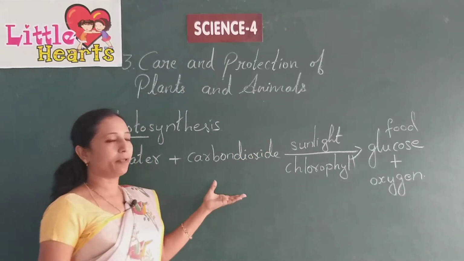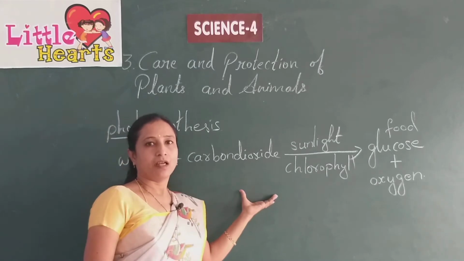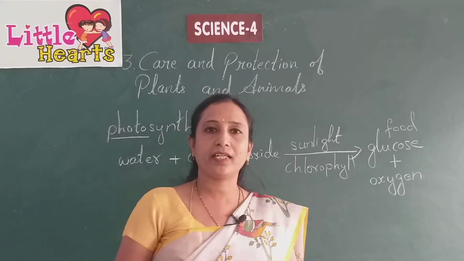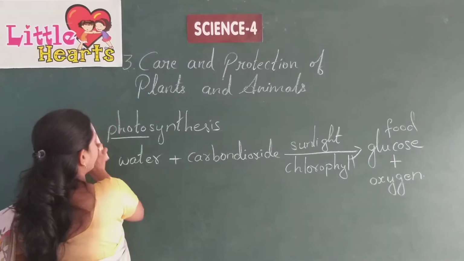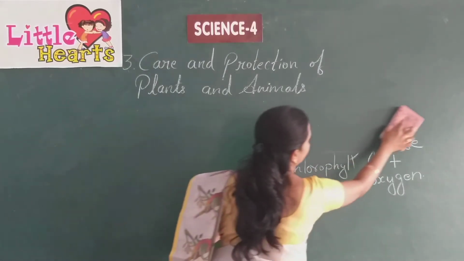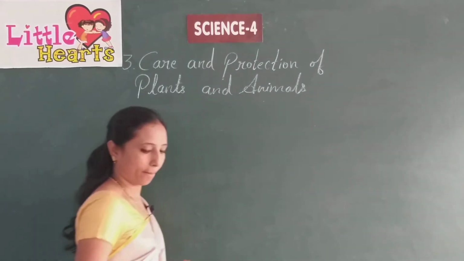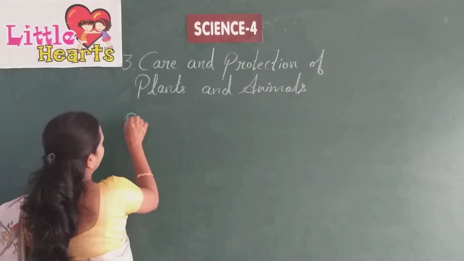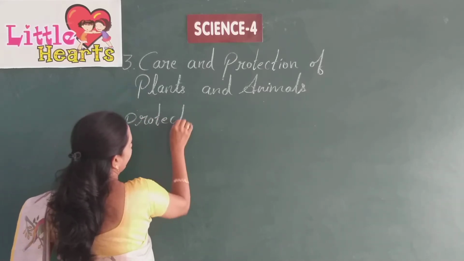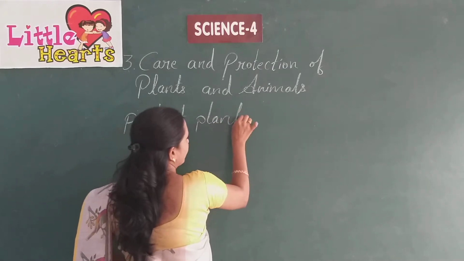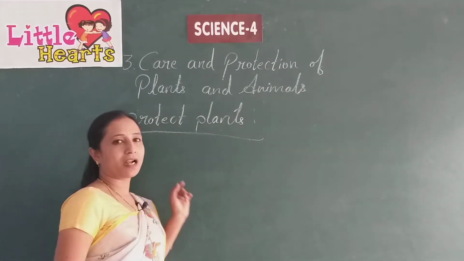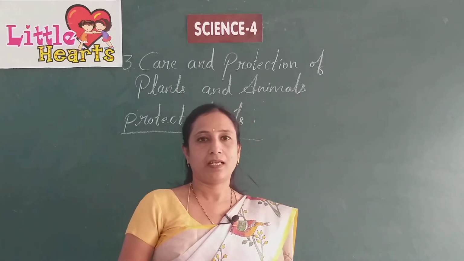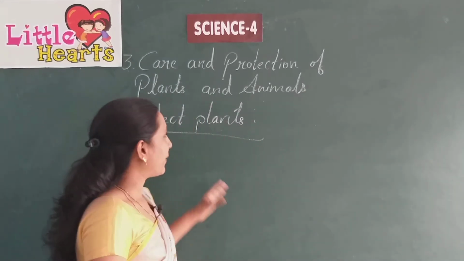It may be food, or it may be oxygen, or it may be for other things. So, why should we protect plants? What are the uses of plants, or what do we get from plants? Plants give us many things.